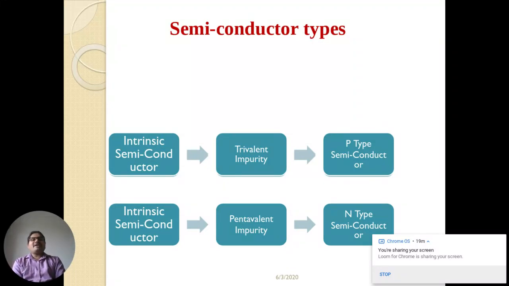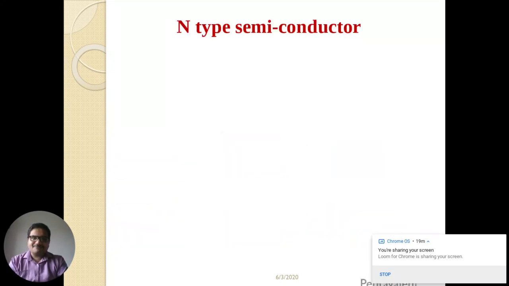Whereas a pentavalent impurity has five valence electrons, so it has extra electrons. The semiconductor has four electrons, and the pentavalent impurity has five. So this one extra electron is responsible for the flow of current. Hence the majority of the current in an n type semiconductor is due to electrons. That's why we call it n type semiconductor.